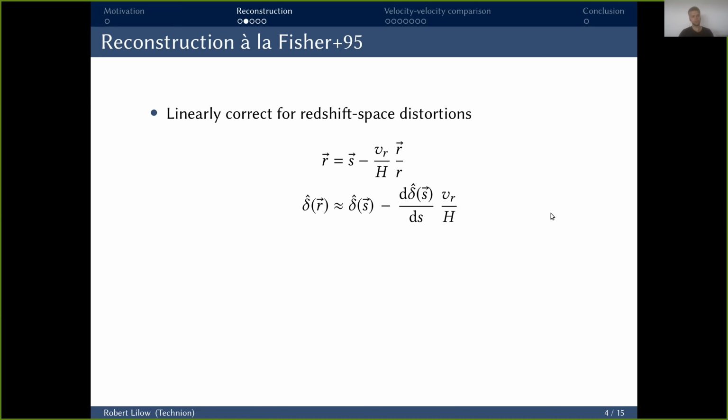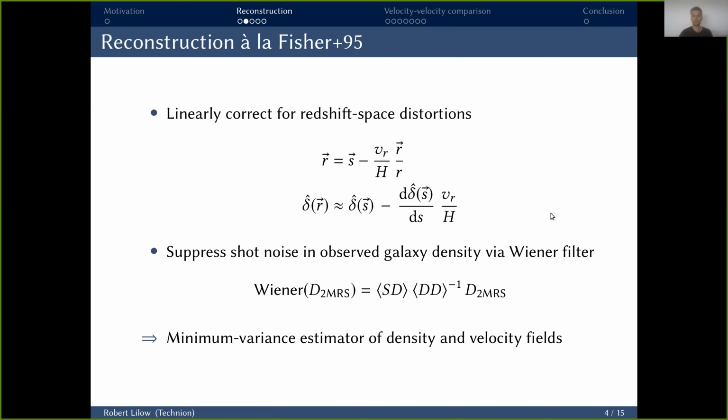And afterwards, even when we're in real space, we still have to take into account that we have observational noise. Since we observe a discrete set of galaxy tracers, there's shot noise, and we address this by applying a Wiener filter. The Wiener filter is given by the cross-covariance between signal and data divided by the data-data covariance. That means in those regions of the data where signal-to-noise is high, the data is approximately given by the signal, the Wiener filter approaches 1 and leaves the data pretty much untouched.